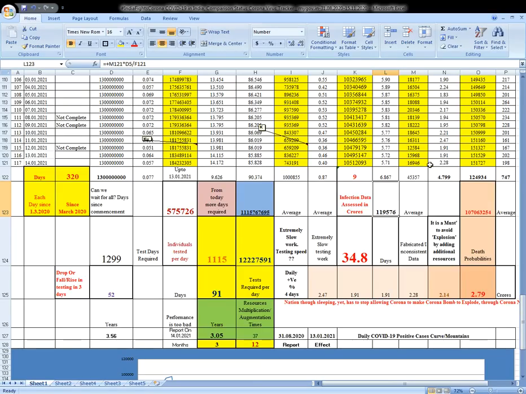119,576. The 16,946 is based only on those 14.15% or 14.172%. It should be 119,576.